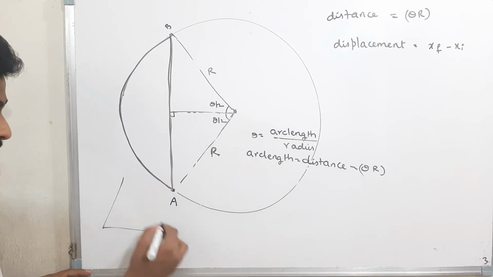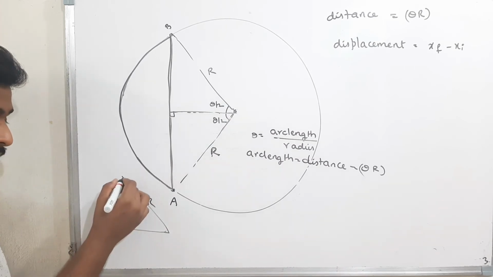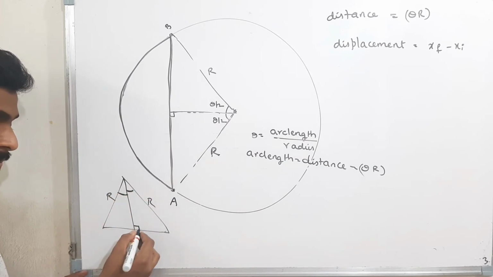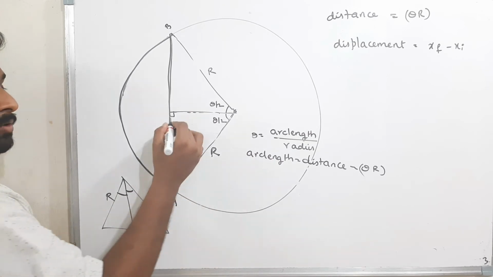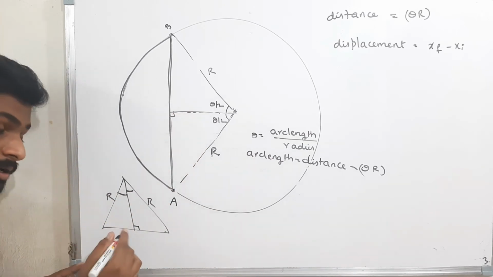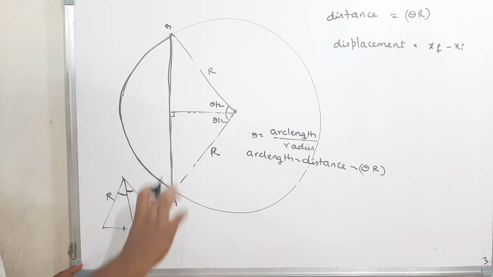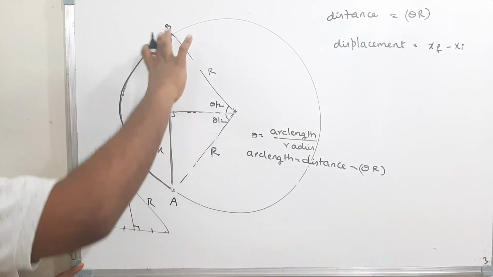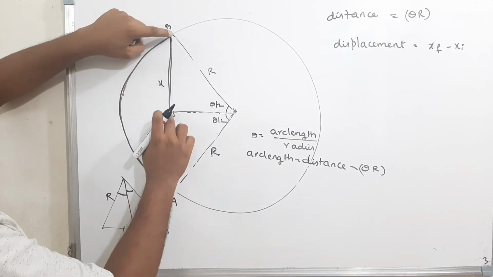This is an isosceles triangle. This is r, this is r. Now if I draw an angular bisector here, that means these two angles are the same. Then this will be a perpendicular bisector here. The same concept I am using here. Perpendicular bisector means this distance is equal to this distance. That means from A to here the distance is x, and from here to B the distance is x.